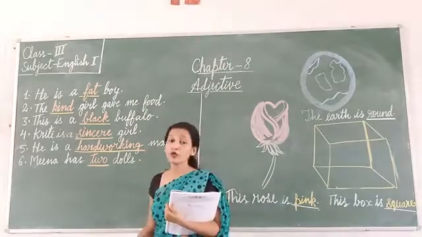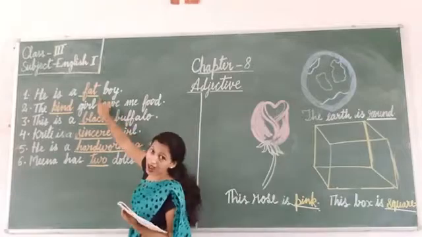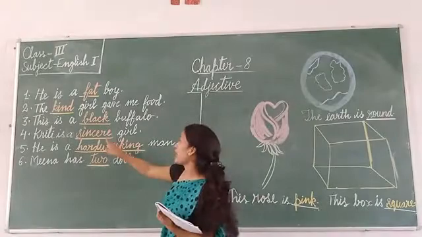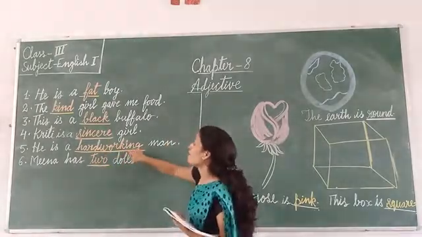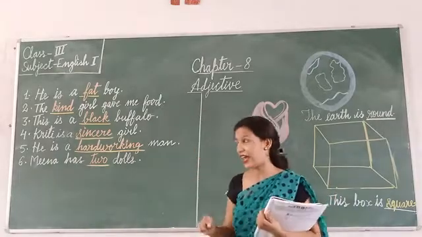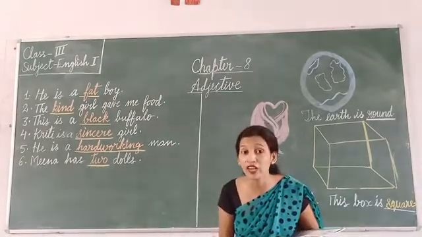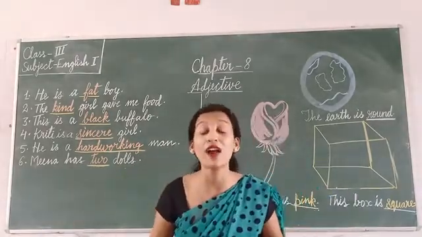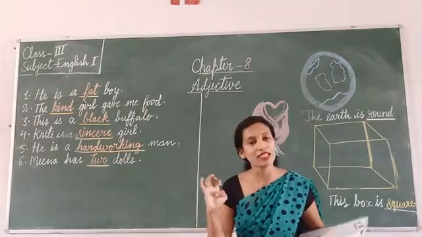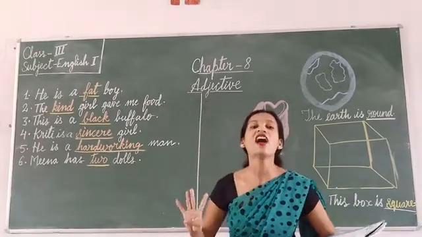In these sentences you can see a few words which are underlined and highlighted. For example, fat in first sentence, kind in second sentence, black in third sentence, and sincere in fourth sentence, and hardworking in fifth. All these words are highlighted. Right? Underlined and highlighted. So these words are called adjectives. Why they are called adjectives? Because they are describing what? They are describing noun in a sentence. So the words which describe nouns in a sentence are called adjectives.